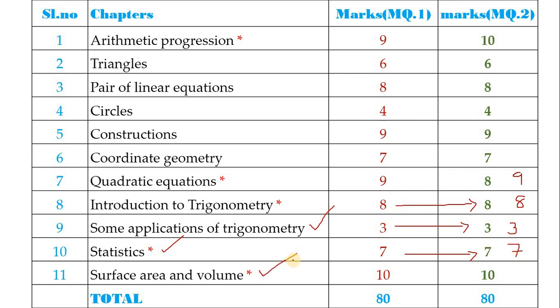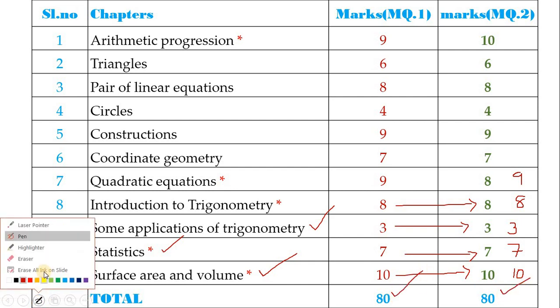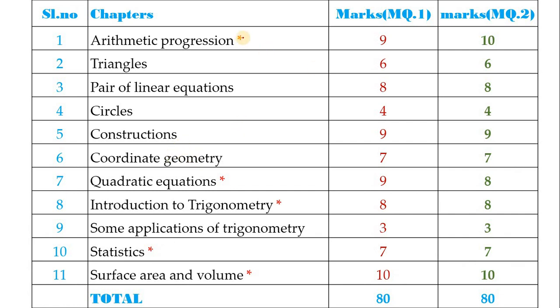And next, the surface area and volume chapter, children. This is a huge weightage chapter. You have 10 marks from this chapter. You have to practice this chapter very well, children. So definitely you will get 10 marks in our board exam. In total you are going to write the exam for 80 marks, children. I hope you understood this blueprint.